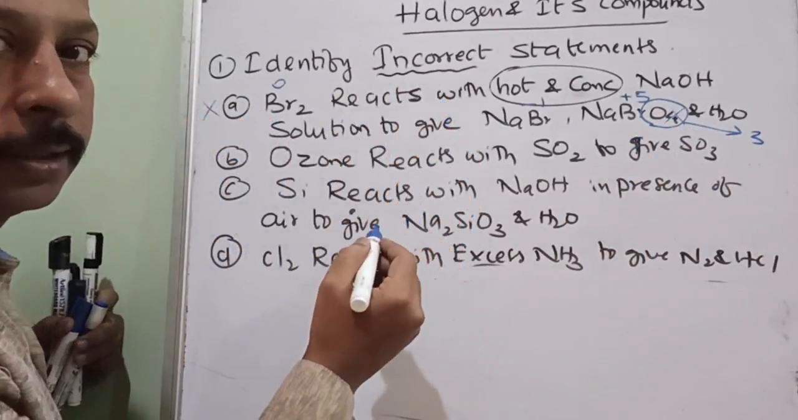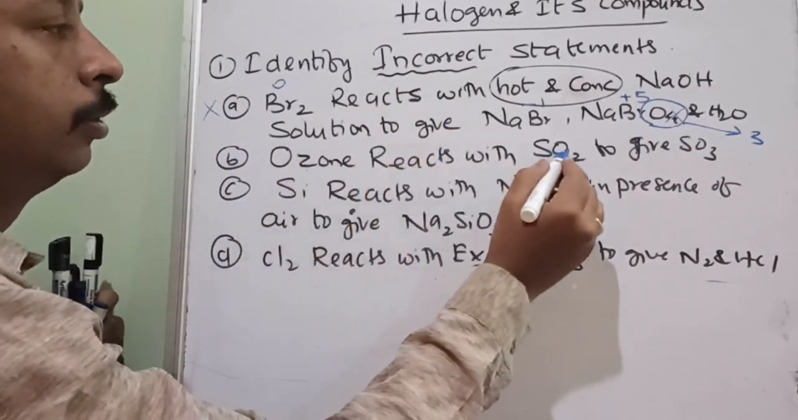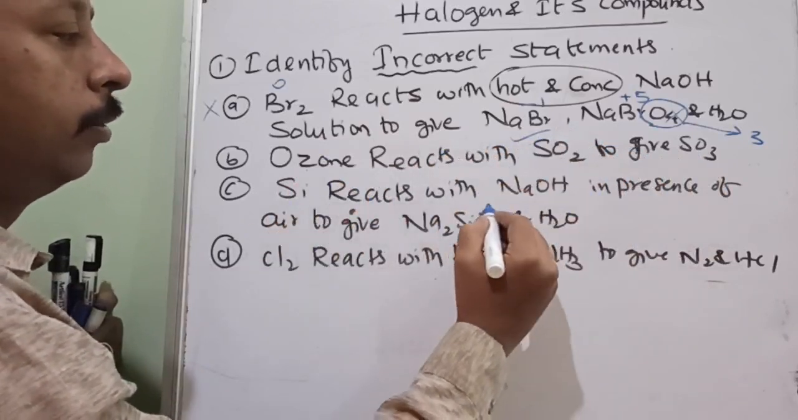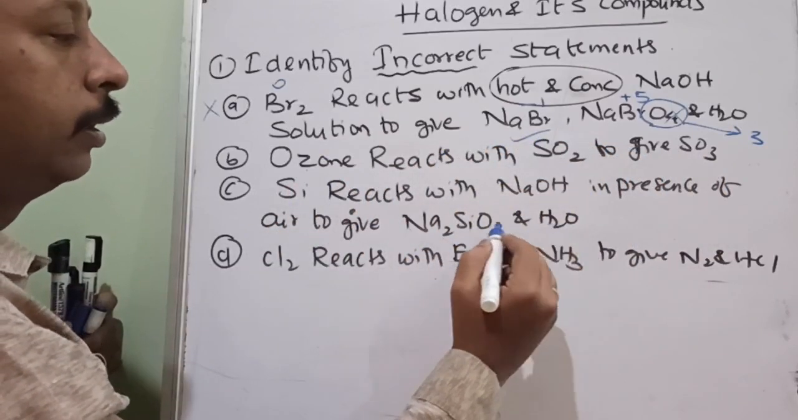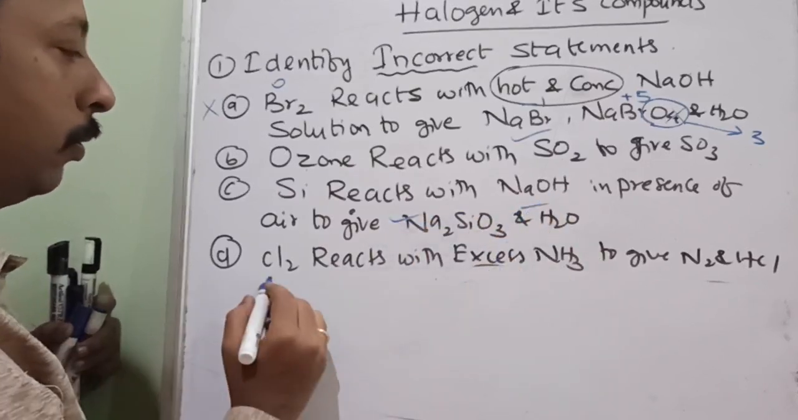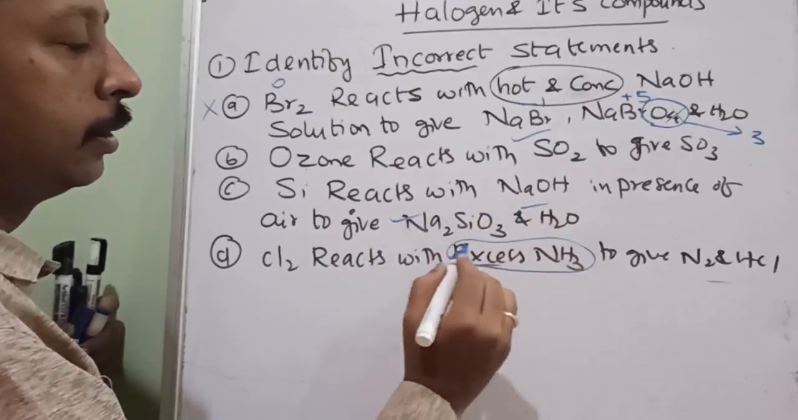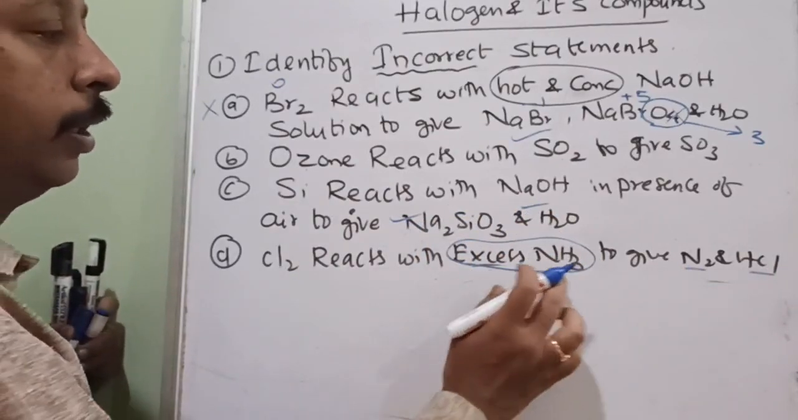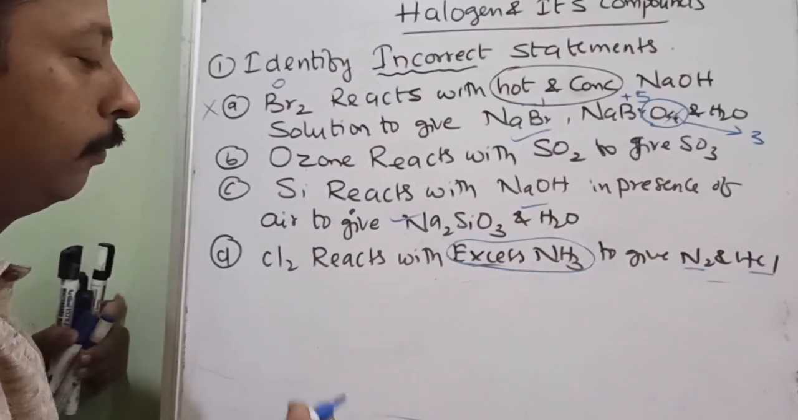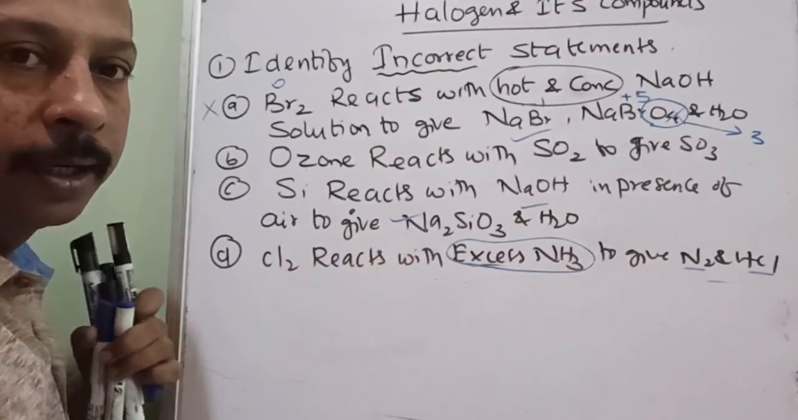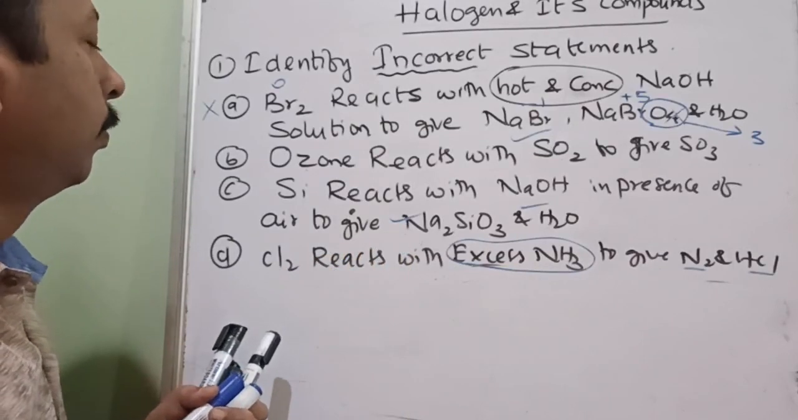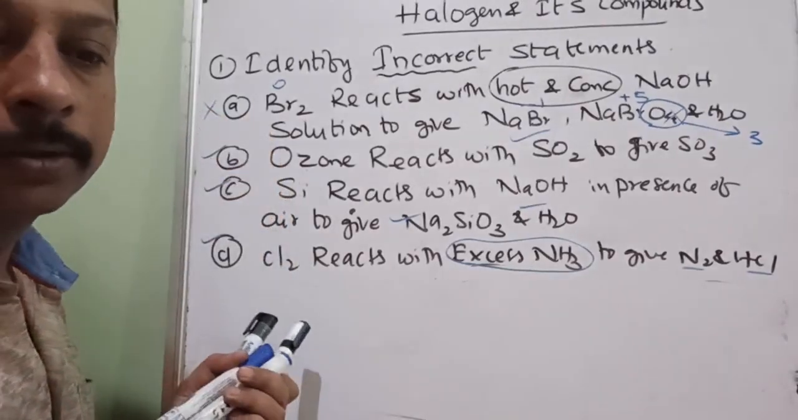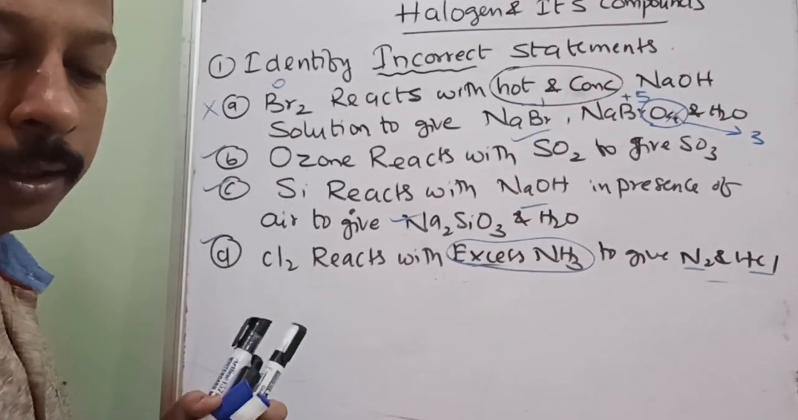But let us see what other things you have to remember. Ozone, SO2 plus SO3, this is correct. Silicon reacts with NaOH to give sodium silicate and water, this is also correct. Chlorine reacts with ammonia, this is very important. If ammonia is in excess, it gives N2 and HCl, and if chlorine is in excess, NCl3 will be the product. So this is correct, this is correct, this is correct, only the first option is wrong. Make a note of it.